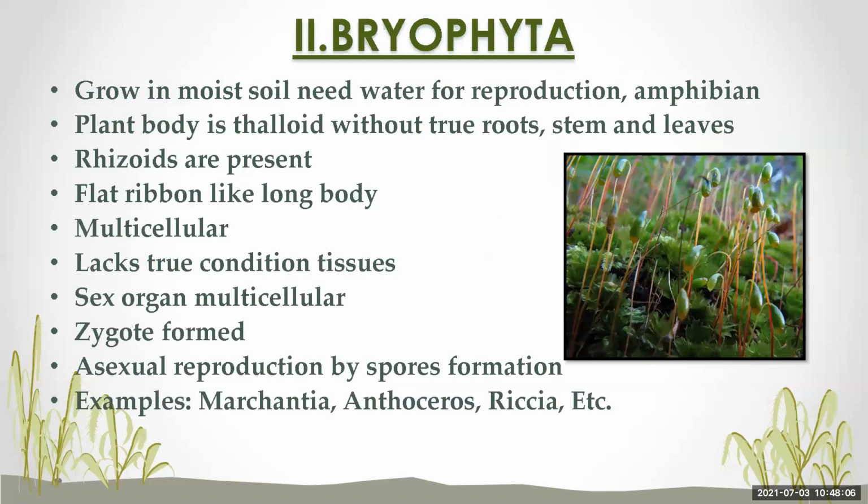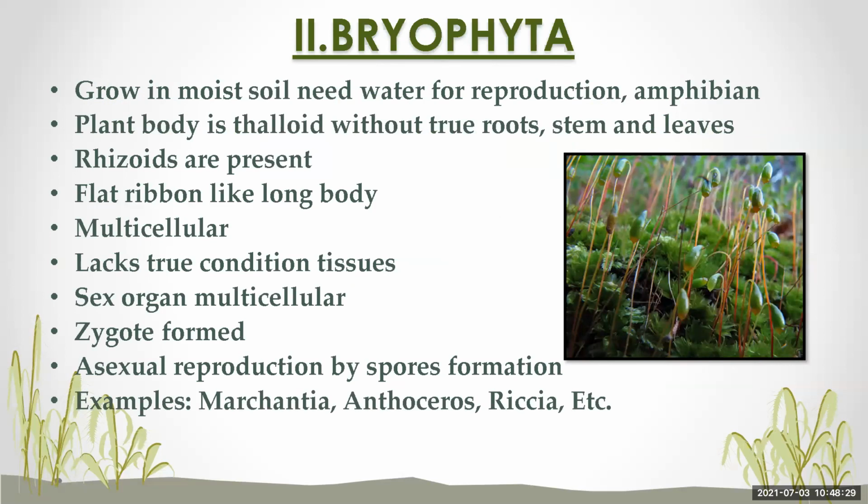Now we will move to the next division, that is Bryophyta. Let's see the characteristics of division Bryophyta. You may have seen a lush green soft carpet on old walls, bricks, and rocks in the rainy season.